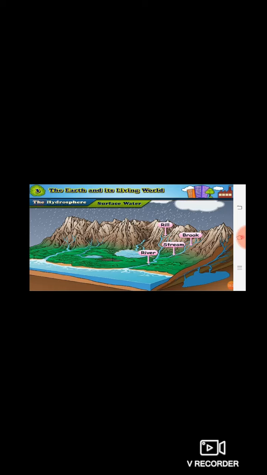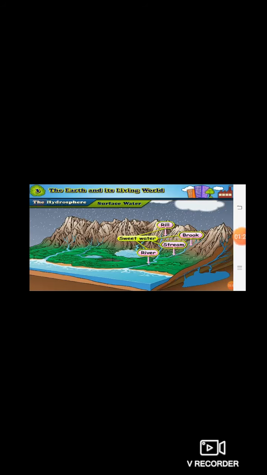Now rivers join the big rivers, whatever you are seeing in the picture, and then they form tributaries. In some places these tributaries or rivers cascade down a sudden drop, and this is called a waterfall.